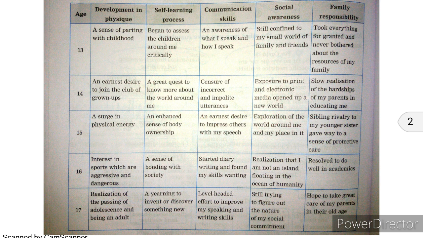A kind of bond is created with society and with ourselves. The next, communication skills: started diary writing and found my skills wanting. We start writing a diary, we start planning about what happened or what is going to happen next.